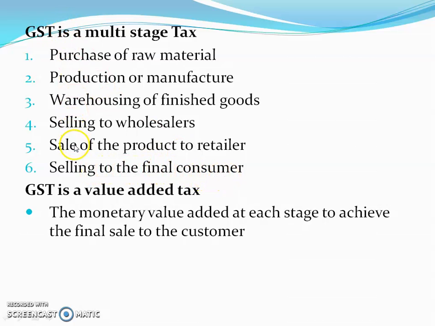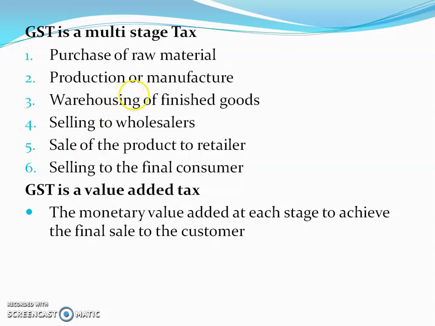These are the steps involved in production and sale. So GST is levied on each of these stages. That's why it is a multi-stage tax.